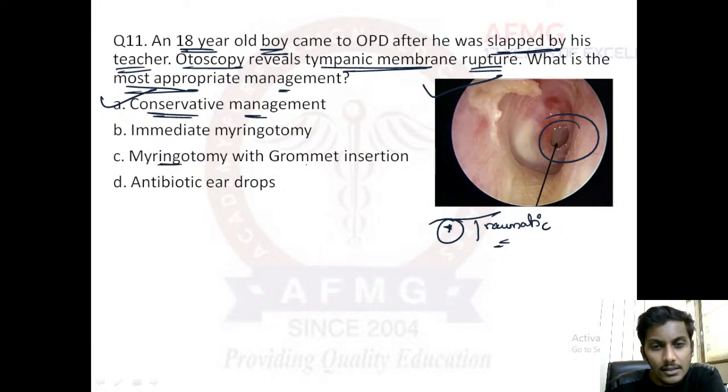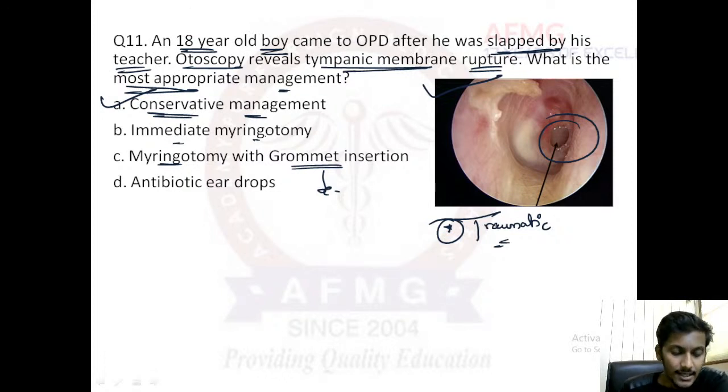Myringotomy with grommet insertion is a surgery used in cases of, anybody? An important question though. Immediate myringotomy should not be performed anyways. And myringotomy is opening of the tympanic membrane which is already done. It is already perforated. Anybody? Myringotomy with grommet insertion? This is a very important question, guys. We have a question like this ahead. Myringotomy with grommet insertion is performed in?